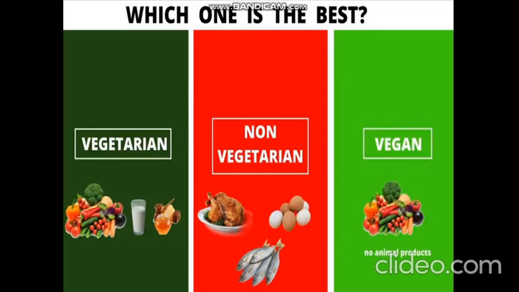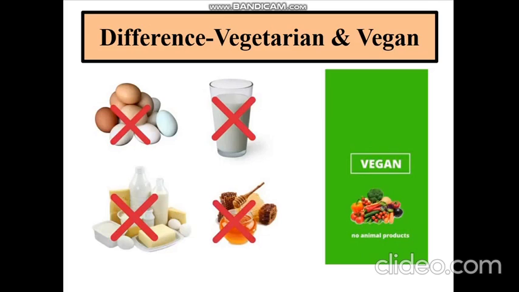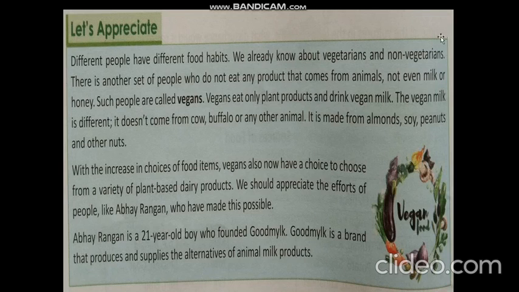Who are non-vegetarians? Non-vegetarians are those who prefer to eat plant products as well as animal products like chicken, egg and fishes. Now coming to vegan. So who are vegans? Vegans are basically people who only eat plant products and avoid any kind of animal products, not even food like cheese, honey, milk, etc. So let us read about vegans one by one.